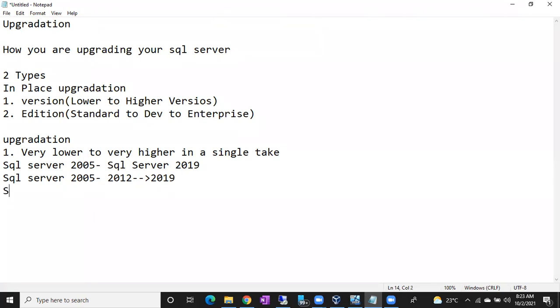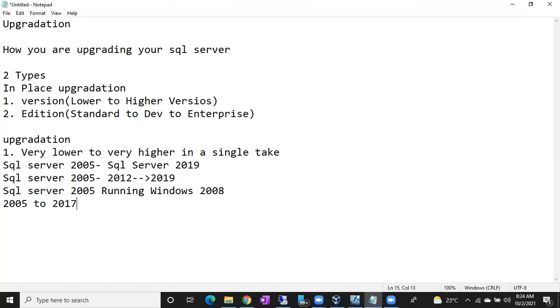Imagine your SQL Server 2005 is running on Windows Server 2008. Now you got a requirement, you have to upgrade the SQL Server 2005 to 2017 or 19, whatever you want, you can go for it.